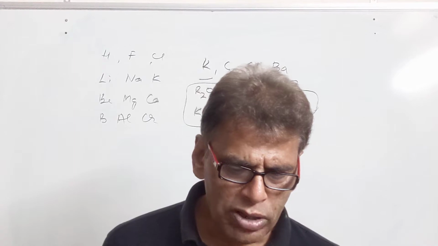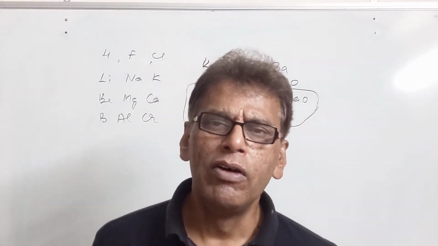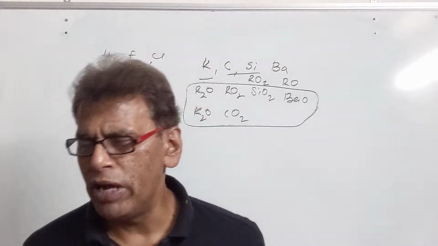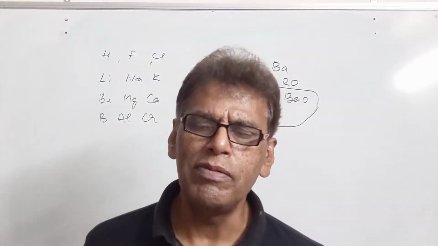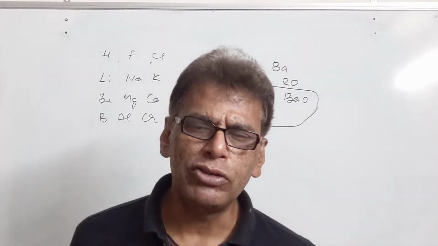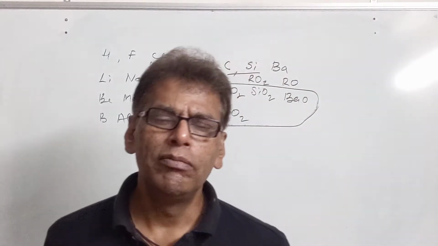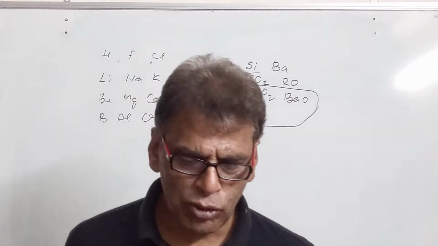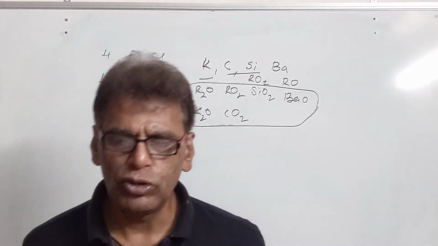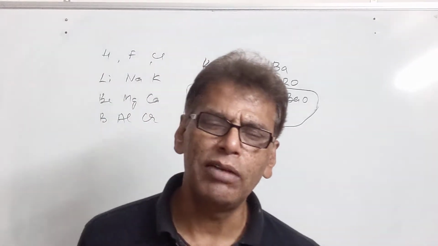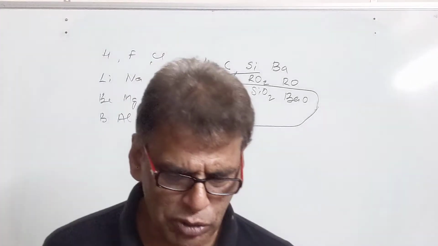How could the modern periodic table remove the various anomalies of the Mendeleev table? First of all, the position of hydrogen was made clear on the basis of electronic configuration. It was kept along with alkali metals. Second, the position of isotopes was settled. They were allotted one place only because of the same atomic number. So these anomalies are removed, and the elements whose masses were more, which were placed earlier by Mendeleev, have been corrected by the modern periodic table.